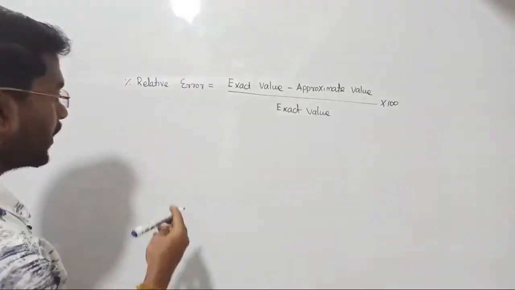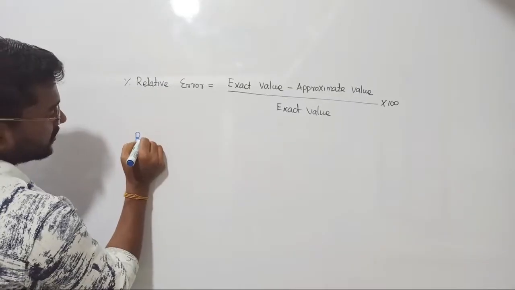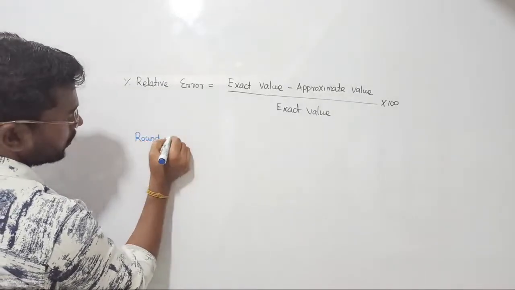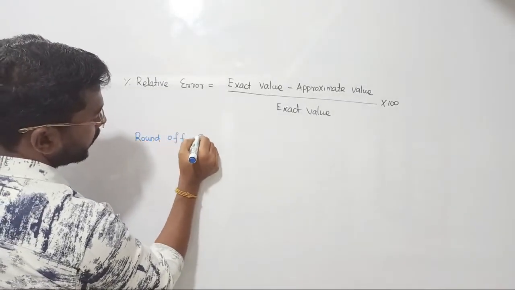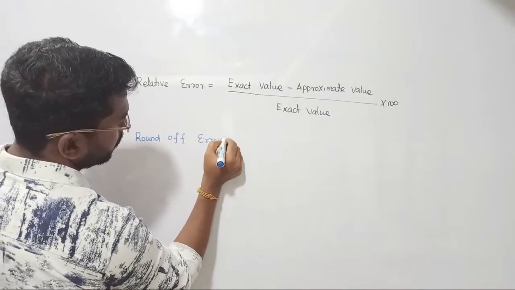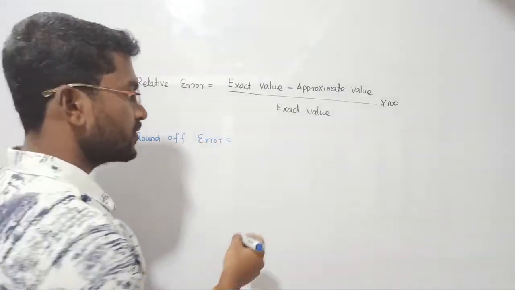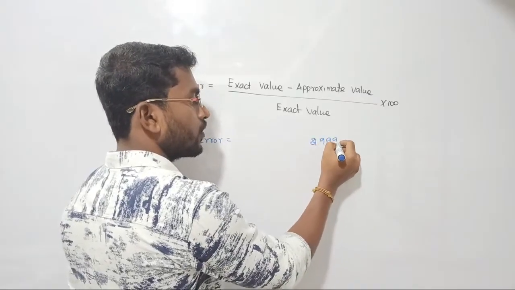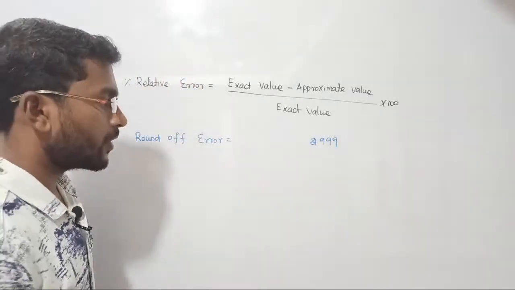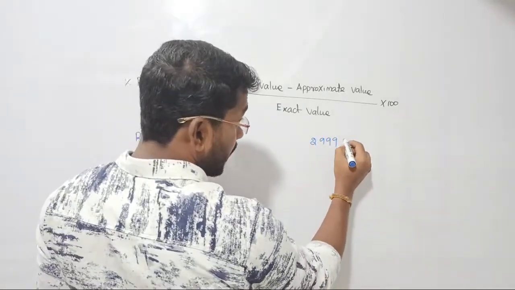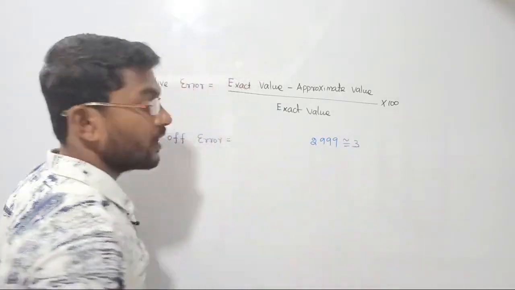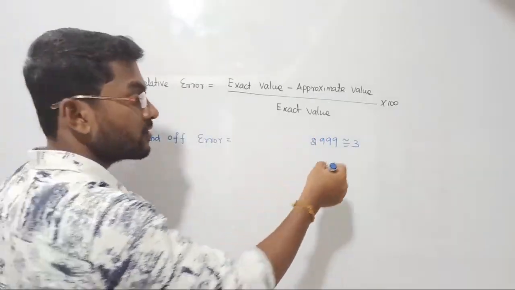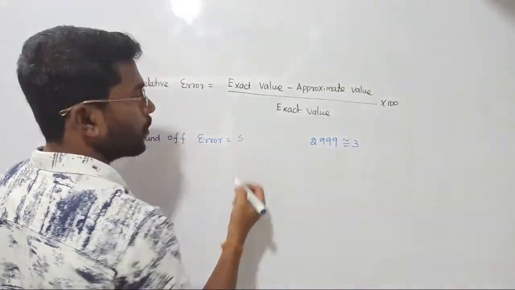There will be one more error called round off error. What do you mean by round off error? That's very simple. For an example, I am getting 2.999 in the result, and I say 2.999 is approximately equal to 3. That is called a round off error.